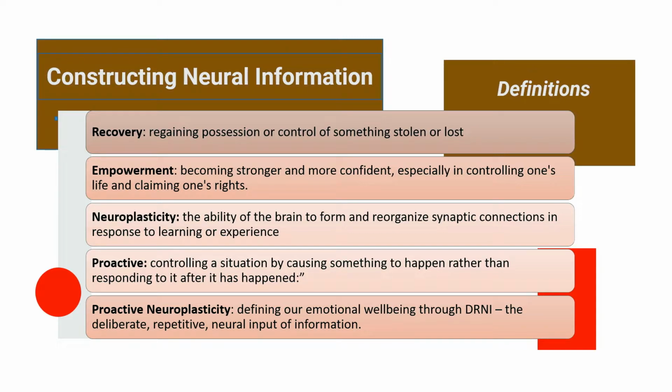Neuroplasticity is the scientific evidence of our brain's constant adaptation to learning and experience. Information notifies our neural network to realign, generating a correlated change in behavior and perspective. So proactive means controlling a situation by causing something to happen rather than responding to it after it has happened.